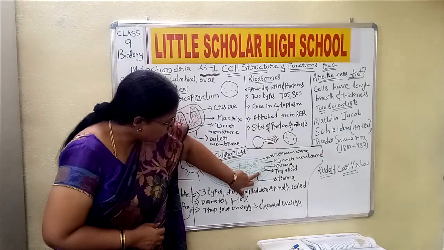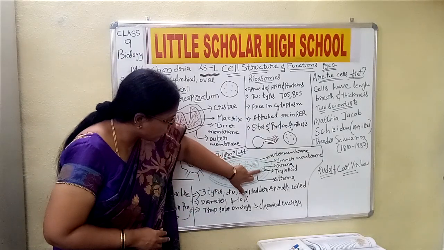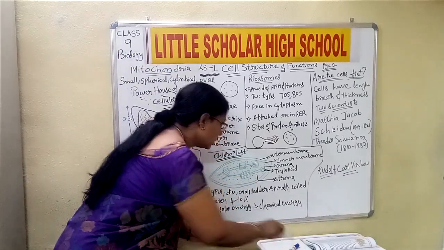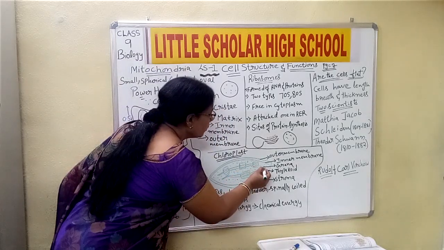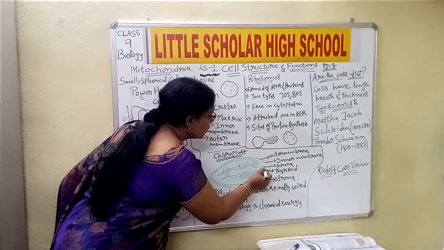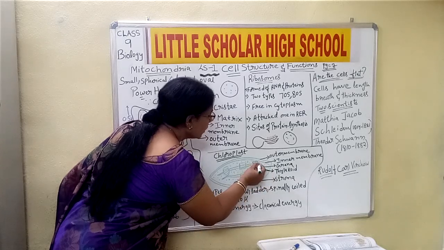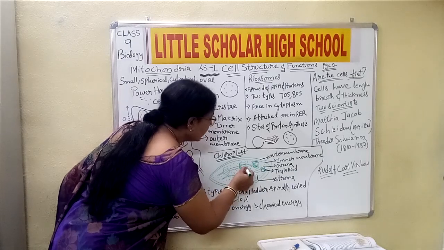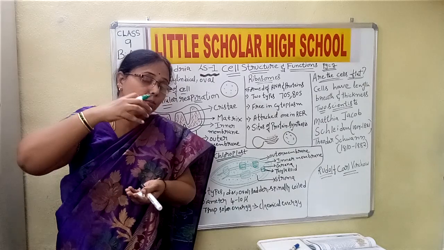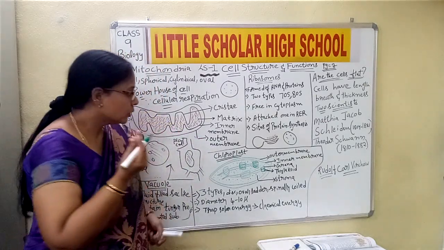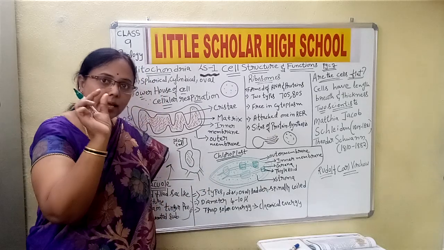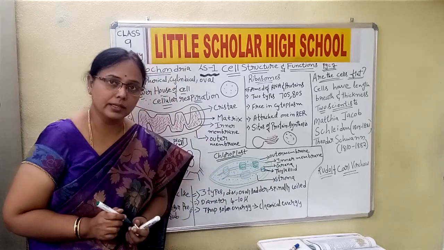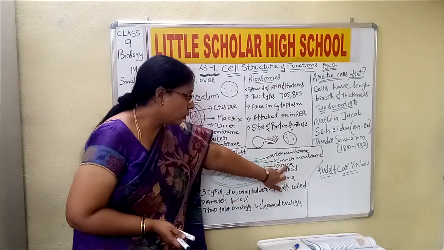Now again it is made up of grana and stroma. Now see the small block we discuss here: the grana is the small block like structure. These are the grana. Okay, how do they look? Like a coin, a single coin. Okay, when these coins are arranged one above the other, then we refer to it as a thylakoid. So each granum we can consider as a single coin, and when they are arranged, then we can refer to it as thylakoid. Okay, and what is the importance of grana?